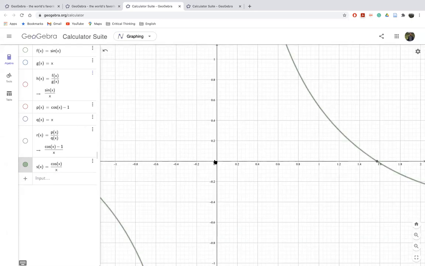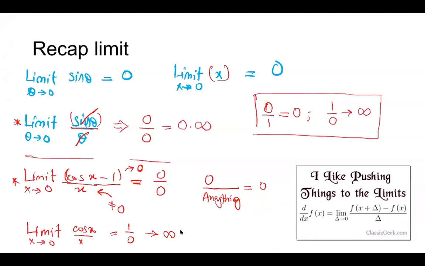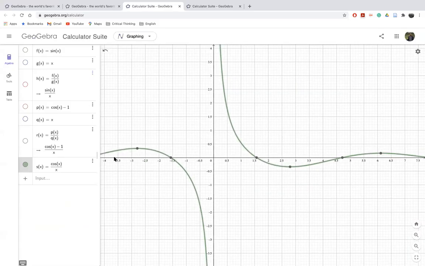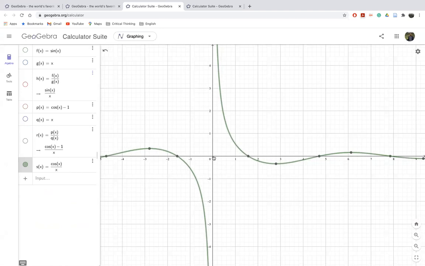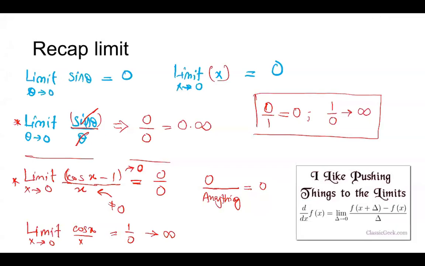So I have to zoom out. As you can see here, in this case, cos x over x, as you have seen in this slide here, does not exist. It is infinity, and you see at the point when x equals 0, the graph is behaving quite weirdly. It's going to infinity. But in these cases, the graph is 0 when we have cos x minus 1, and when sin x over x, the graph is approximately 1.